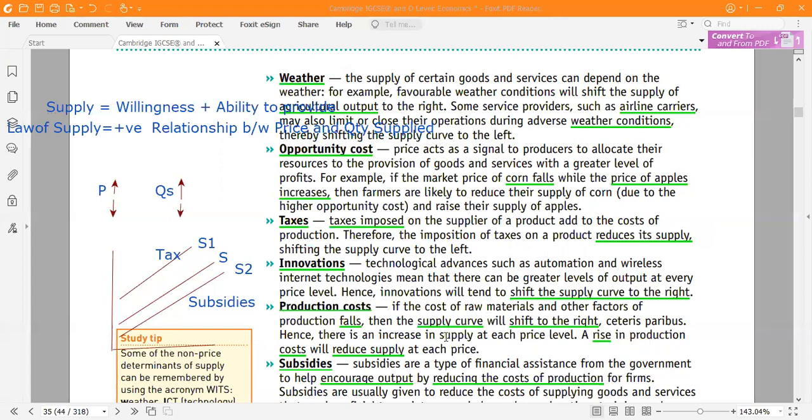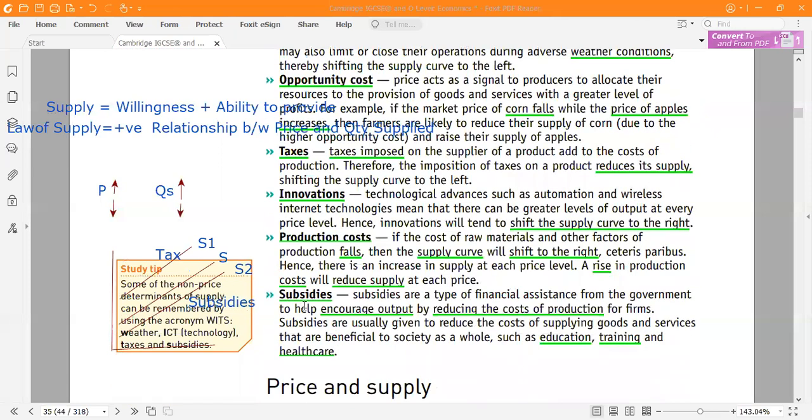If the production cost rises, supply will reduce and go to the left hand side. Clear? Subsidies, I already told you, reduce the cost of production, and it will go to the right hand side.